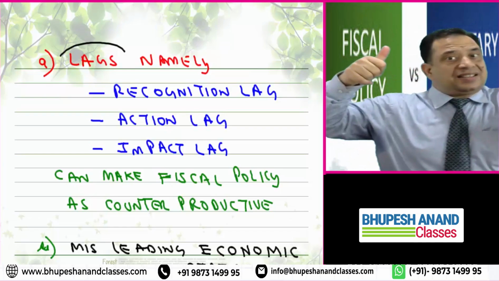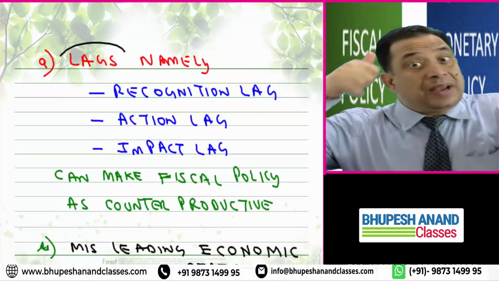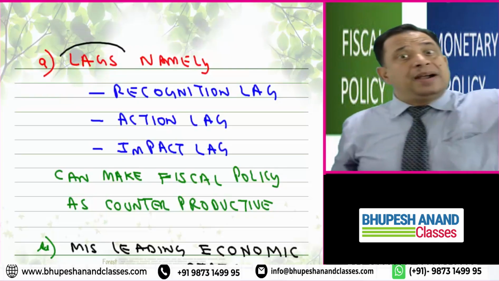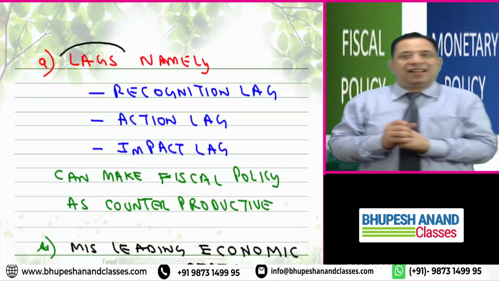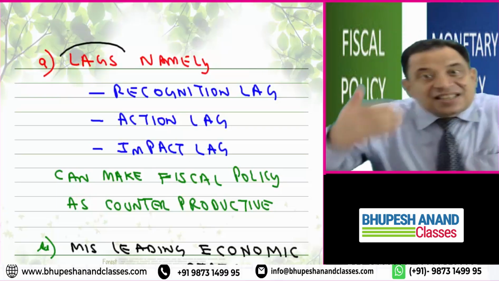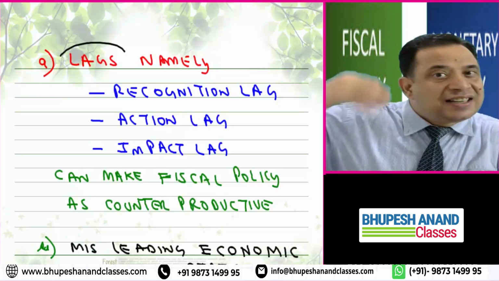So there are 3 lags. Lag is the biggest problem in implementing discretionary fiscal policy. The first is recognition lag, the second is action lag, and the third is impact lag.